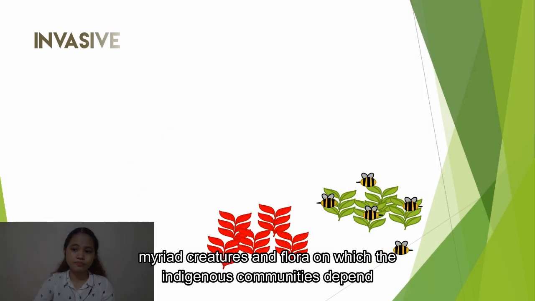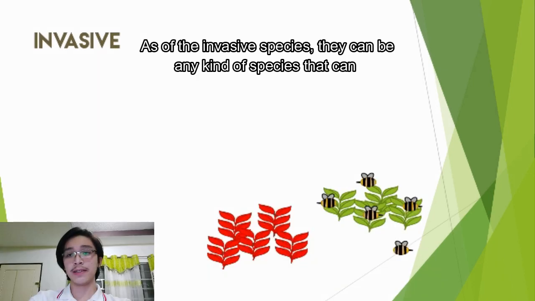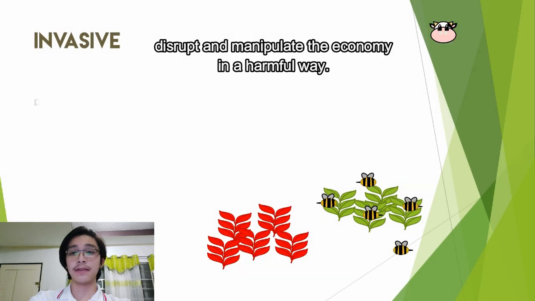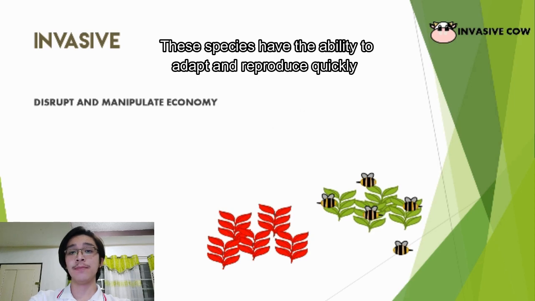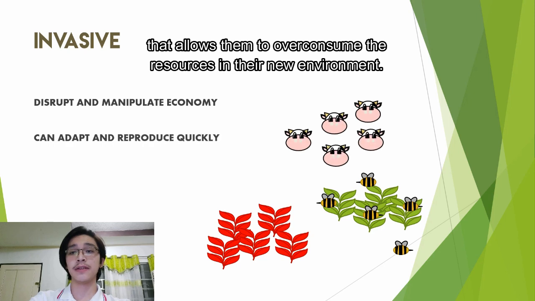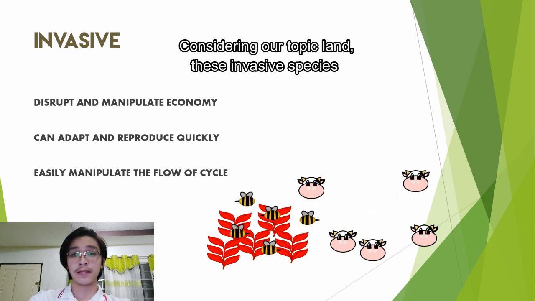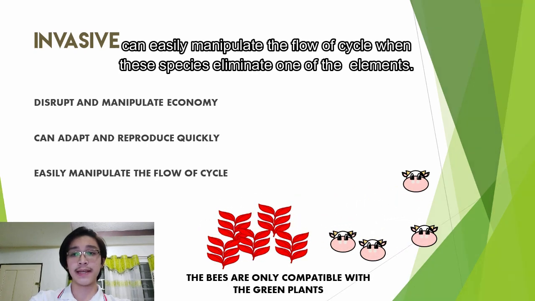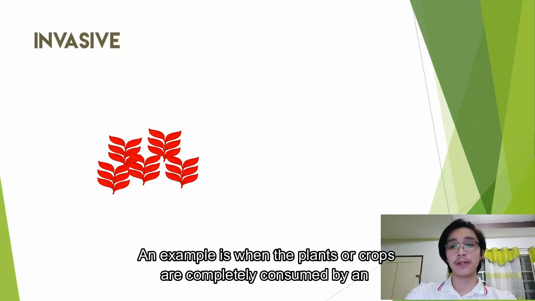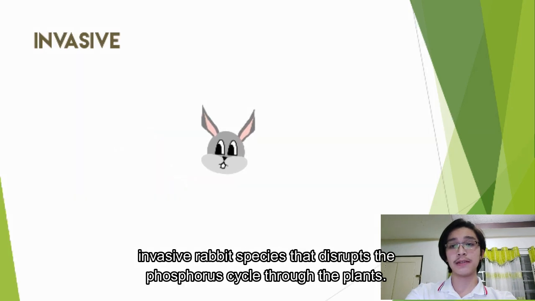As for invasive species, they can be any kind of species that can disrupt and manipulate the economy in a harmful way. These species have the ability to adapt and reproduce quickly, which allows them to overconsume the resources in their new environment. Considering our topic, land, these invasive species can easily manipulate the flow of the cycle when they eliminate one of the elements. An example is when the plants or crops are completely consumed by an invasive rabbit species, which disrupts the phosphorus cycle through the plants.